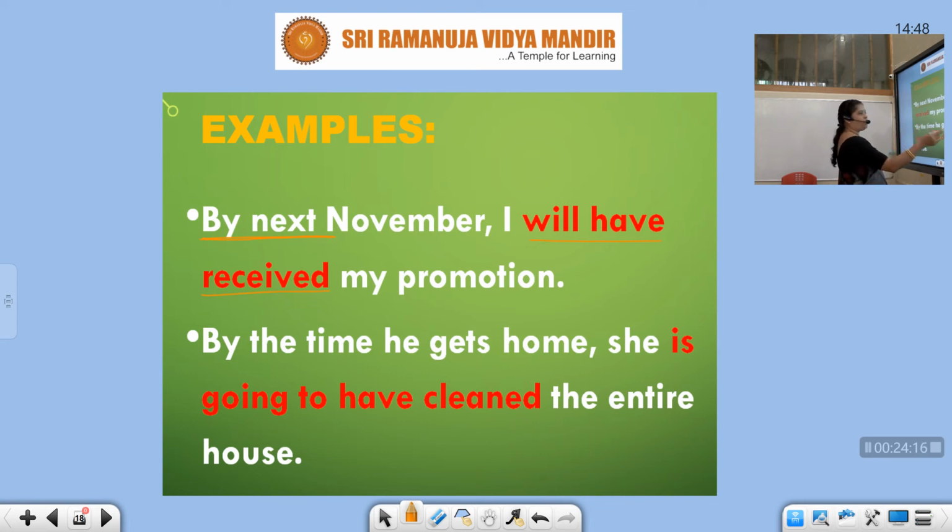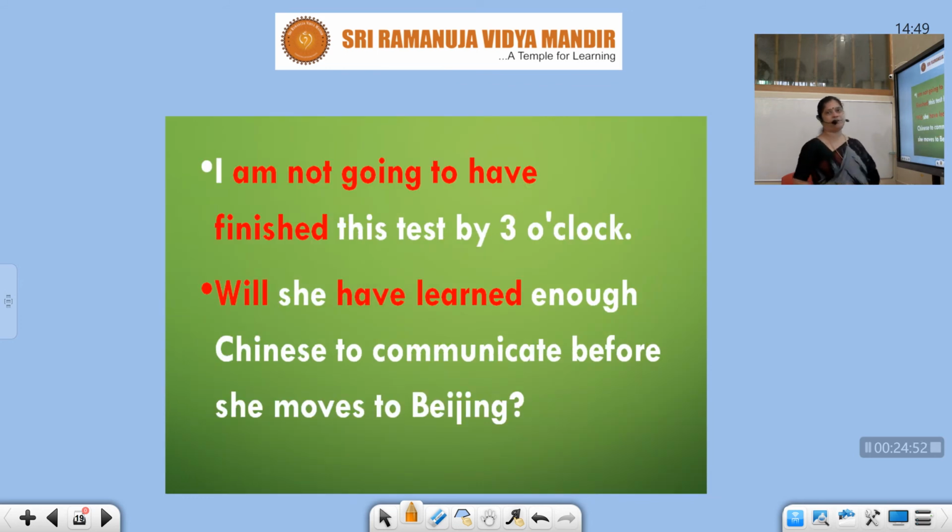By the time he gets home, again can you see the keyword by? By the time he gets home, means in the future, by the time he comes, she is going to have cleaned the entire house. So I have given one example with will and another example with going to. Before he comes home, he is outside. In the future he will come home. After 1 hour or 2 hours he will come home. Before he comes home, the work will have been completed. So she is going to have cleaned the entire house. So now you must have understood where we will use future perfect.